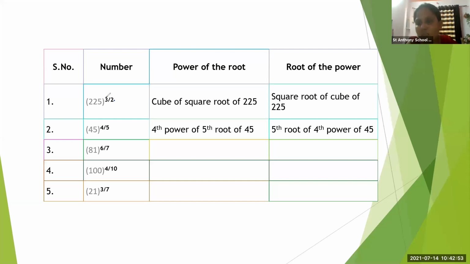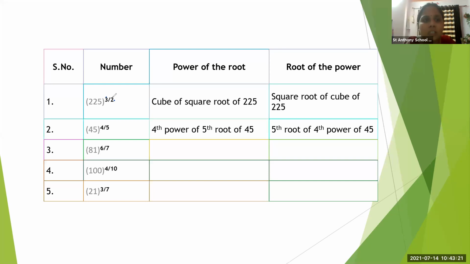But we don't know what this 3 is. ये 2 जो है वो root है. But we don't know this 3, what this 3 is. So this 3 is our power. ये क्या है हमारा? Power of the root. What it is known as? Power of the root. Say with me. It is power of this root. Very good.